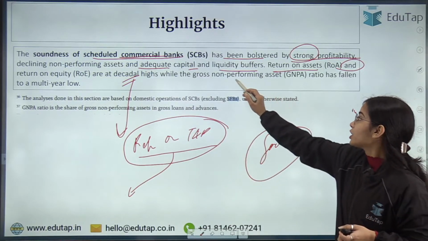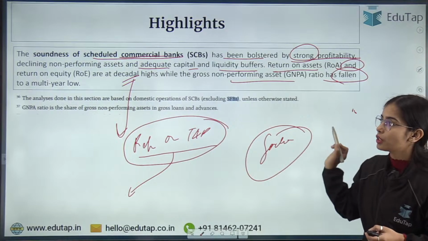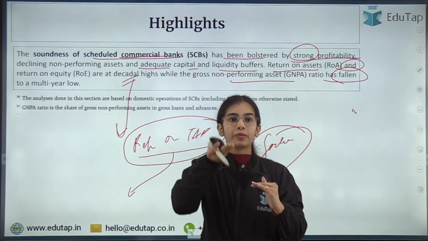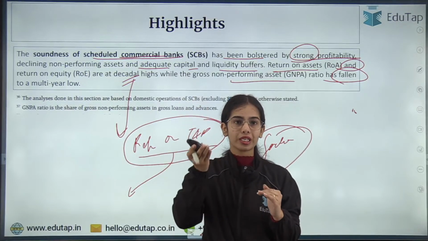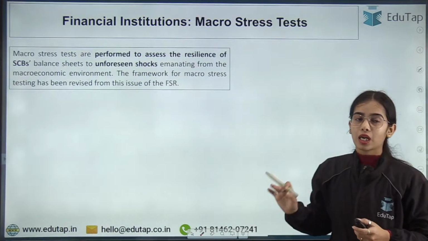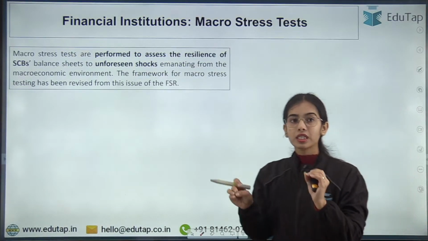While the gross non-performing asset ratio has fallen to a multi-year low, so gross non-performing asset has decreased, the profitability is increasing, the ROA and ROE, that is return on asset and return on equity, are increasing. Now coming to the macro stress test. Here in the test there is a change that has happened.